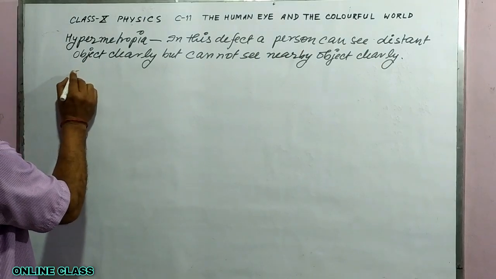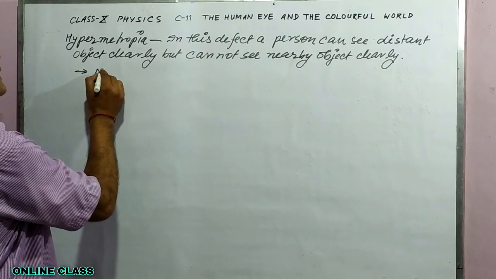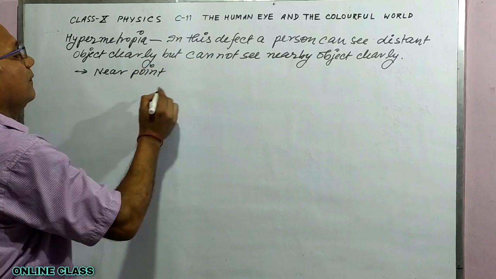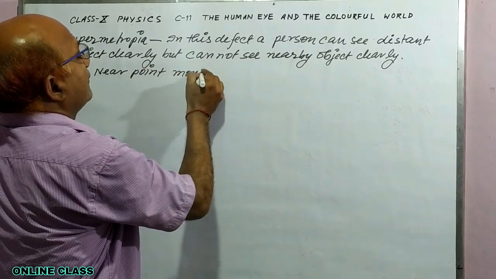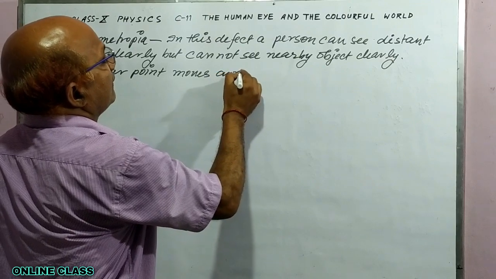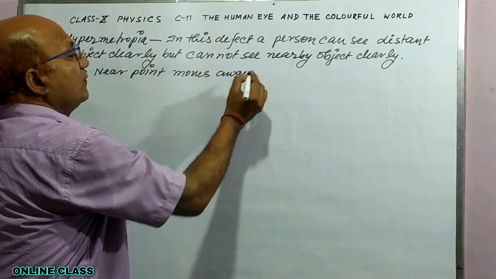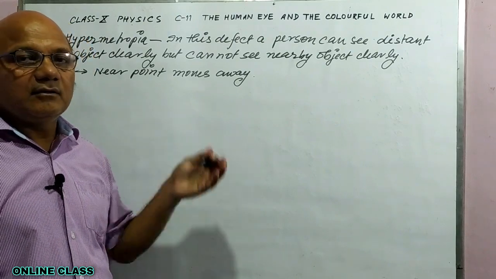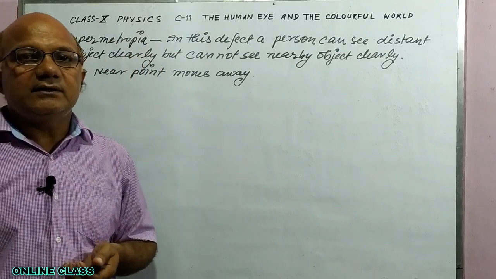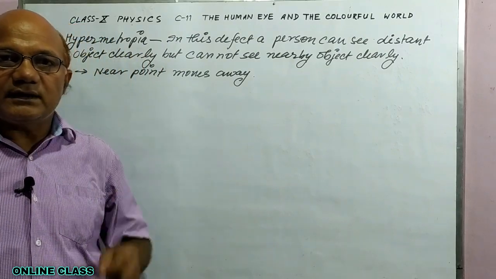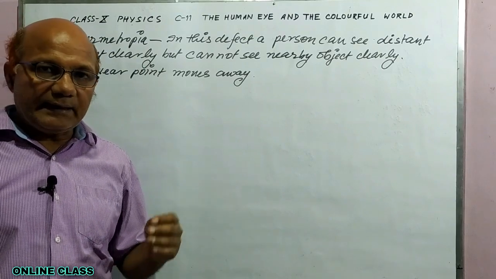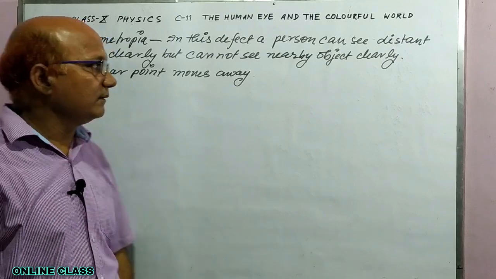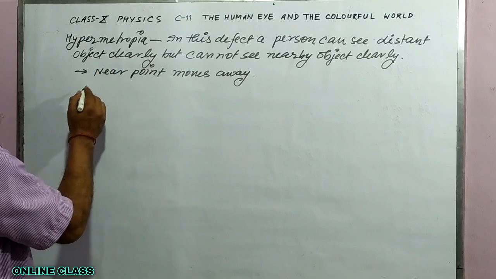In this defect, actually, the near point moves away, because the near point for a normal eye is 25 centimeters, but in this defect the near point moves away. That's why, to study any reading material, we have to keep the reading material much farther from our eye. There are some possible causes of this defect.